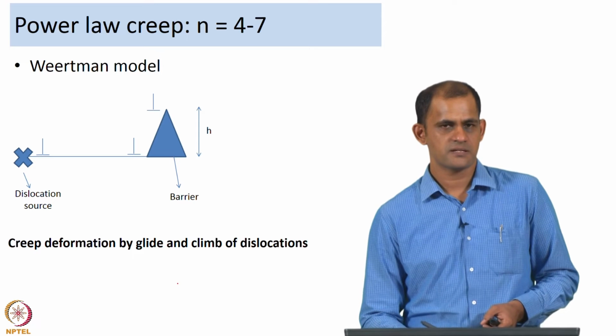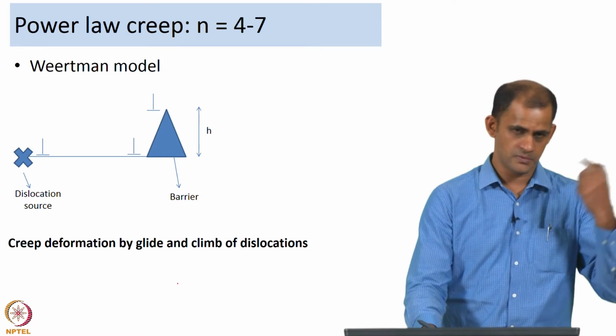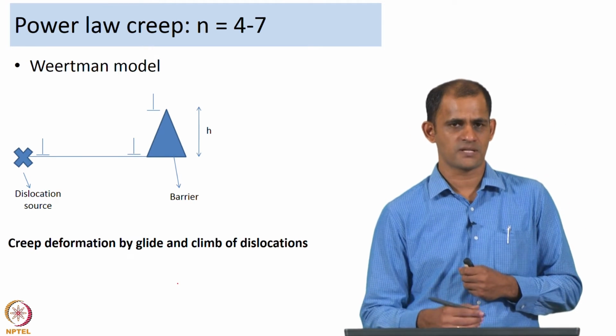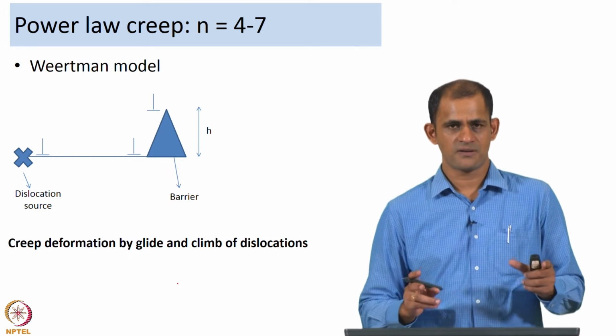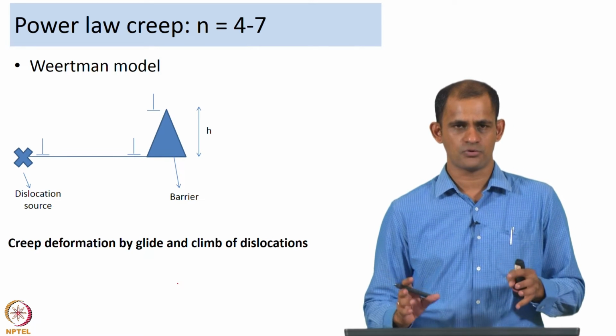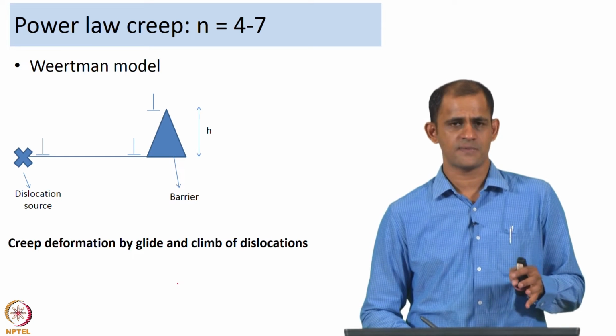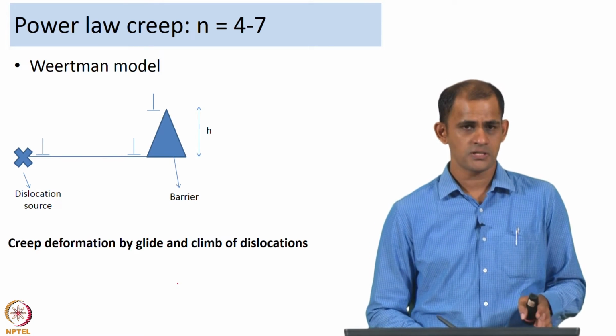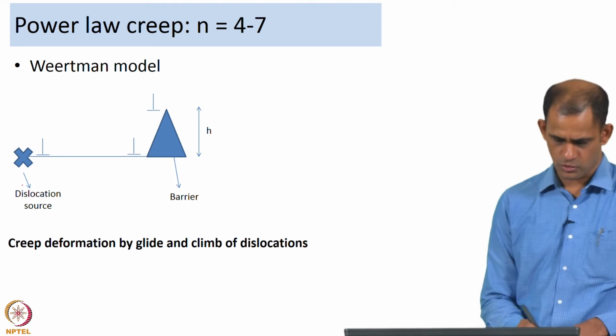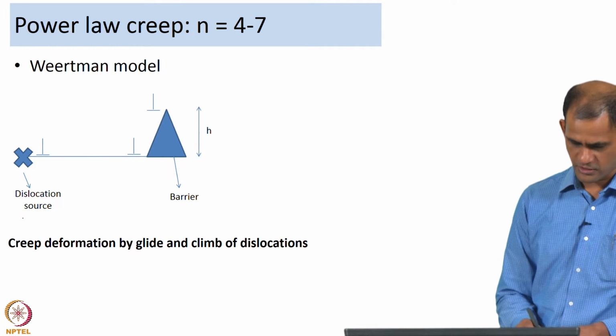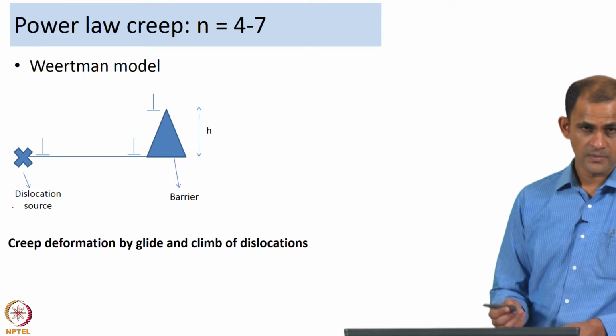Wiertmann's model was the first model that was developed to explain the observation of a stress exponent in the range of 4 to 7. The model is as follows. You have a dislocation source. This cross indicates a dislocation source, and it is emitting some edge dislocations.